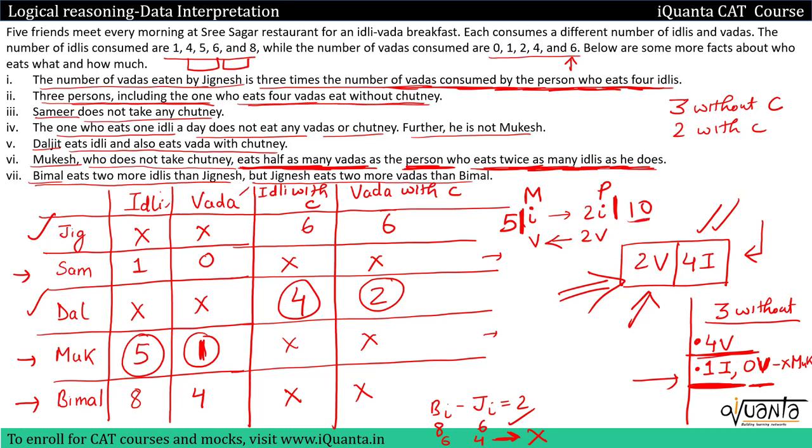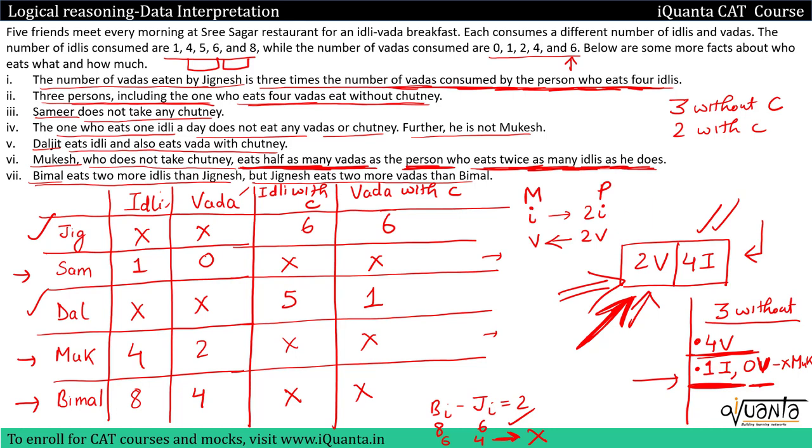Now this 2 vada 4 idli person, I will make Mukesh eat these. So Mukesh will eat 2 vadas and 4 idlis. In that case, Daljit will have to eat 5 idlis and 1 vada. Let us check if everything is fine in this case. If Mukesh is eating I idlis, that means 4 idlis, there should be a person who eats 8 idlis.